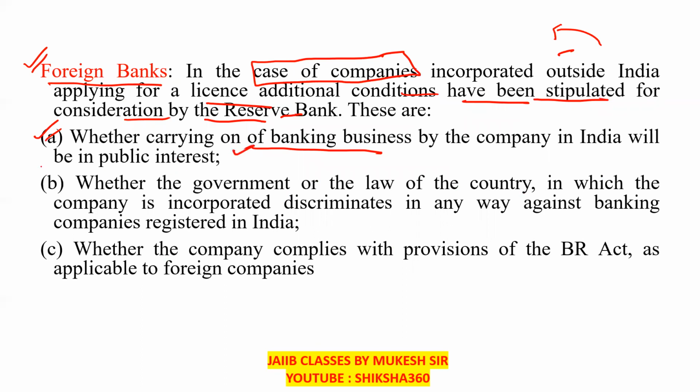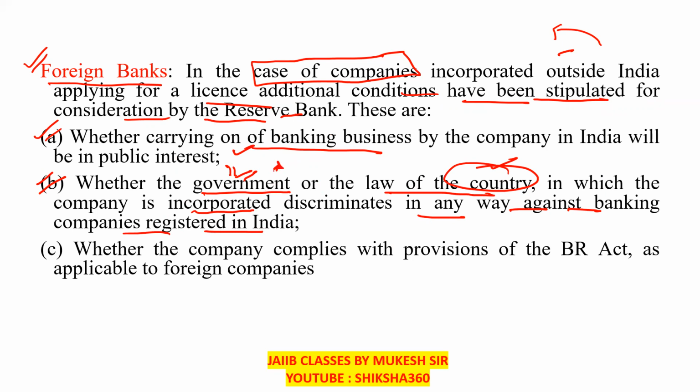Second one is whether the government or the law of the country in which the company is incorporated discriminates in any way against banking companies registered in India. They will check that.